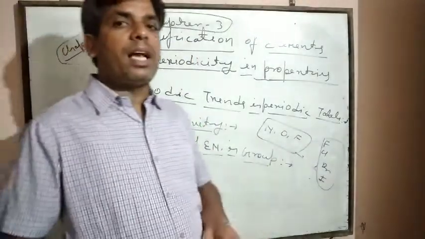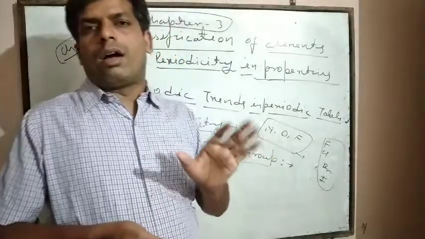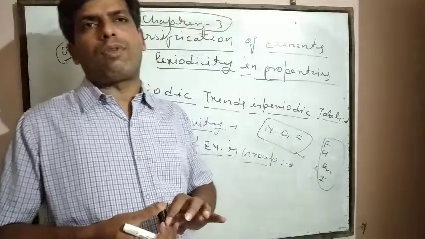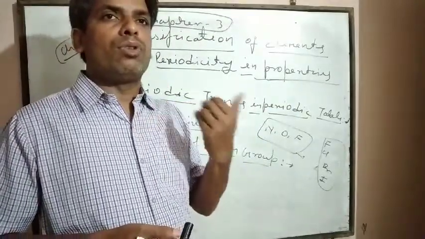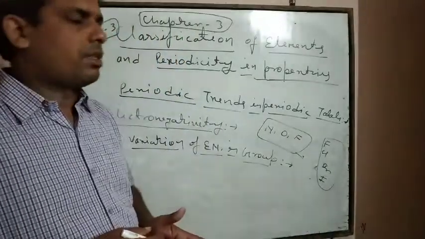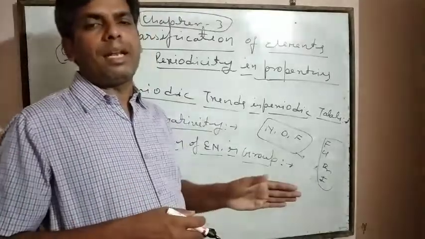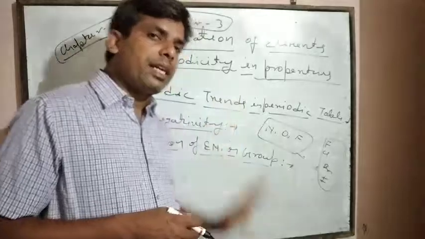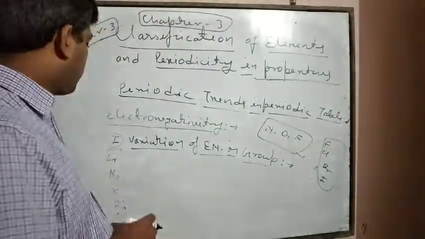And if atomic radii increases, then the distance of the outermost electron from the nucleus also increases. Hence, it is easy to remove an electron. That's why electronegativity decreases. So while moving from top to bottom in any group, with increase in number of shells, electronegativity decreases.